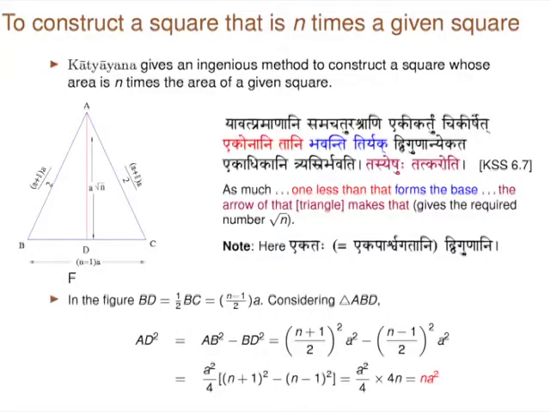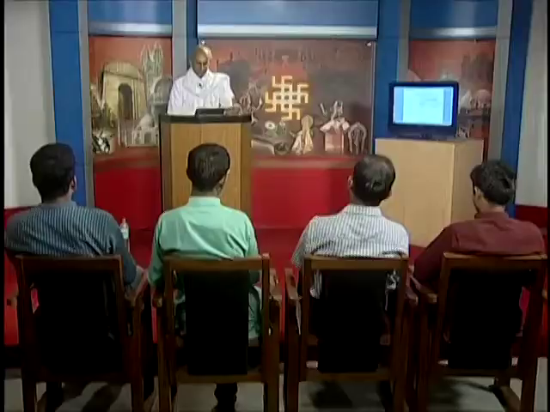If you look carefully, this prescription cannot be given. See, take this as n minus 1 and n plus 1 by 2, make it a triangle and then this will give you the answer, unless you have this equation in mind. So, this actually speaks of the real sophistication of mathematics around the Sulbasutra period. So, this speaks of not only geometrical constructions, but also the algebra which has gone behind the geometrical constructions. So, this is something which we need to keep in mind when one makes an assessment of the level of mathematics that has been there in the Sulbasutra period.